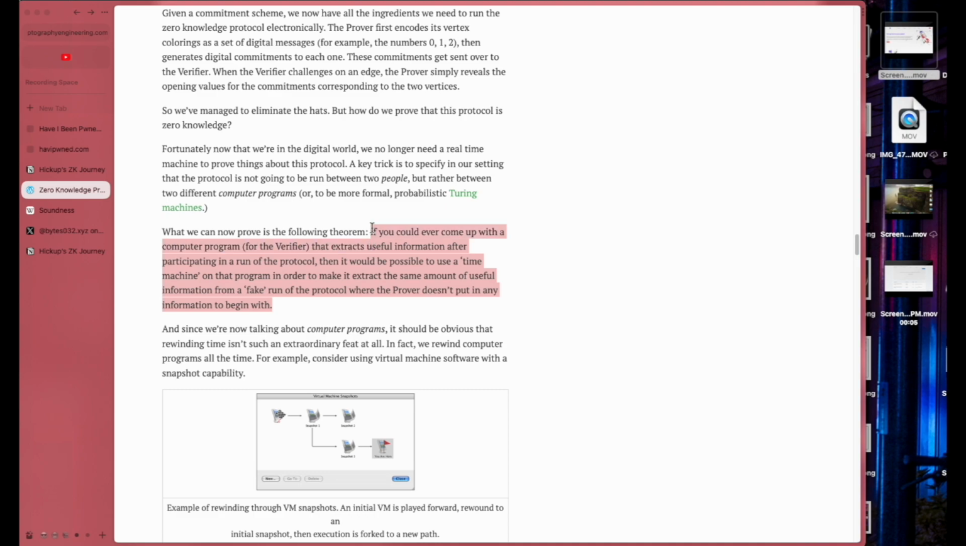That is a mouthful. I have no idea what they said here.